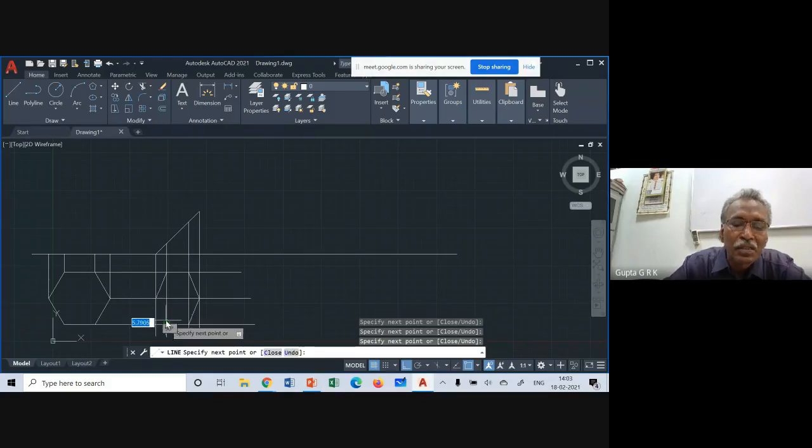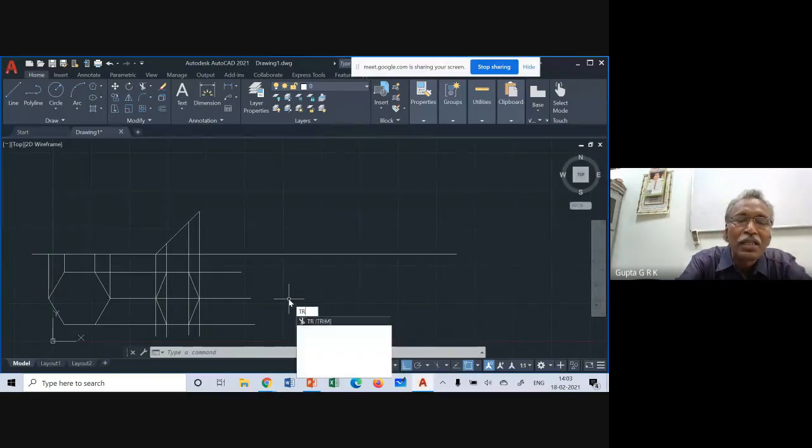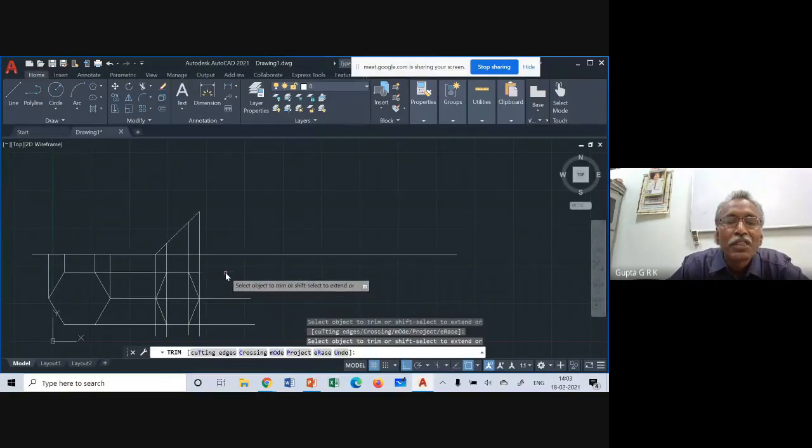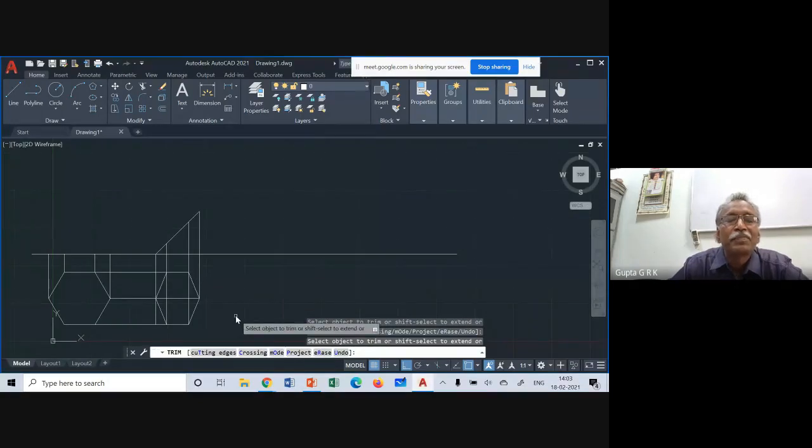And now these additional lines, if I want to delete, TR, trim, enter. Now this can be trimmed, this can be trimmed. It will come like a red cross. Okay, trimmed, trim, trim, trim, trim, trim, trim. Or even this also can be trimmed. Or if you want, even the inside lines also can be trimmed. Okay, this way it's better.